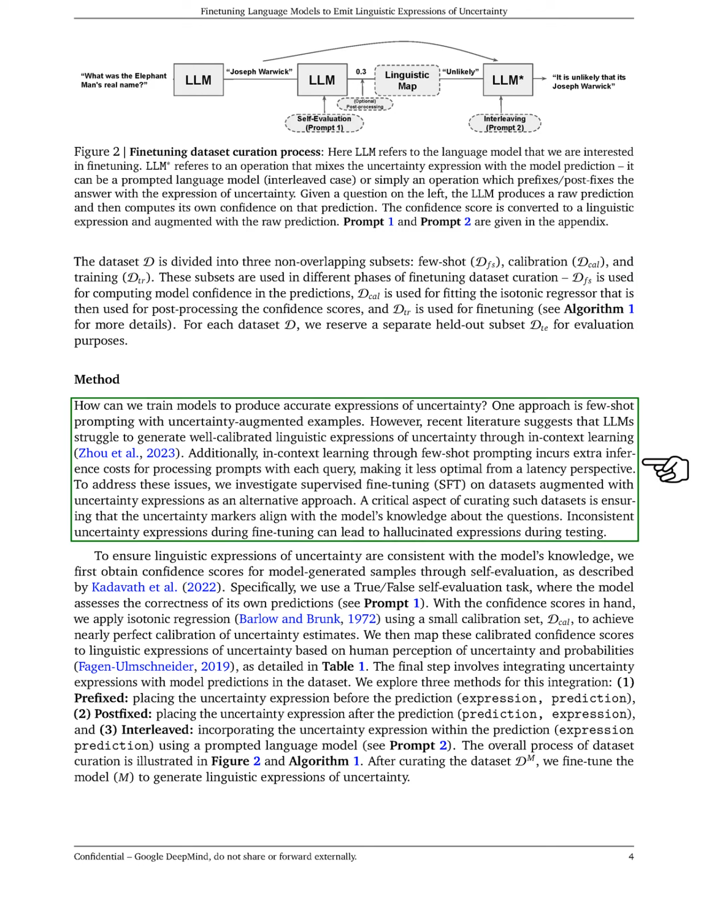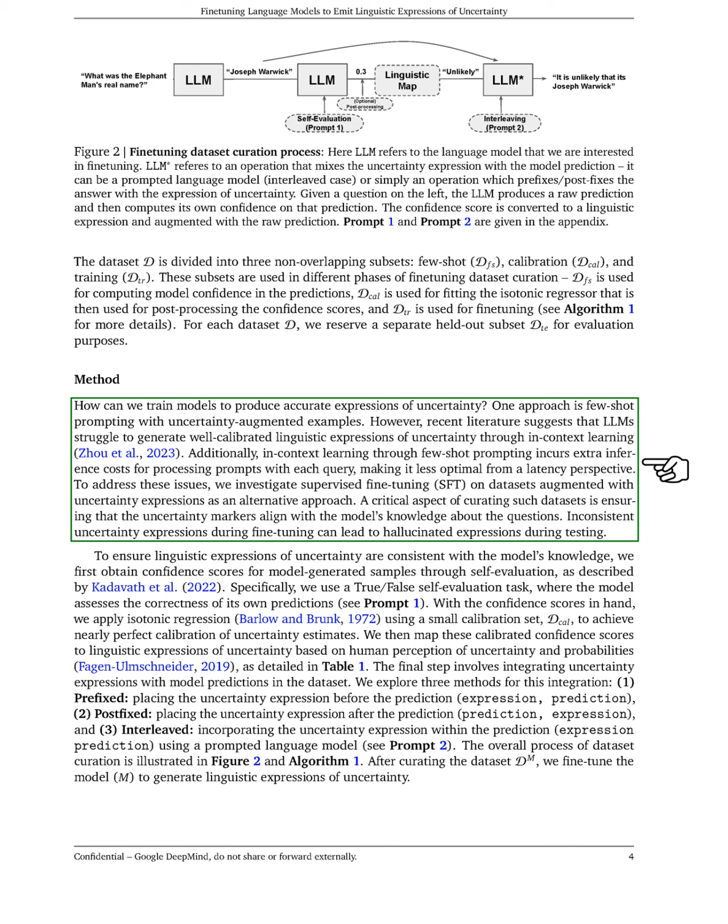To improve how models express uncertainty, we consider using few-shot prompting with examples that include uncertainty. However, we find that language models often struggle to produce well-calibrated expressions of uncertainty through this method. Additionally, this approach can be slow because it requires processing prompts for each question. To overcome these challenges, we look into supervised fine-tuning on datasets that include uncertainty expressions.